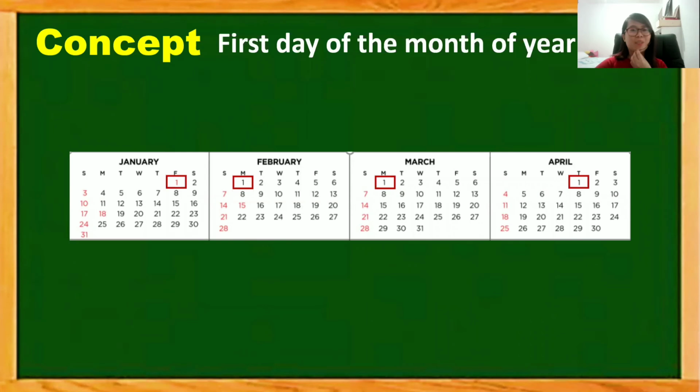So previously it was discussed how to obtain the day of the week of a given year, or the day of the week of the same date but different years. In this section, we're going to discuss how to obtain the first day of the month of a given year. So we will know, for instance, how to obtain the days of the week of January 1 and April 1 of the same year.